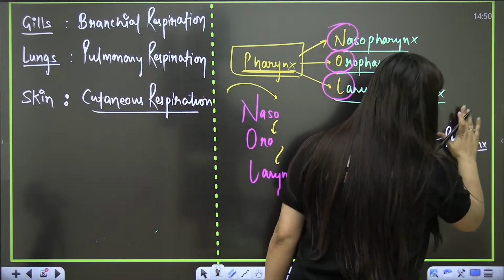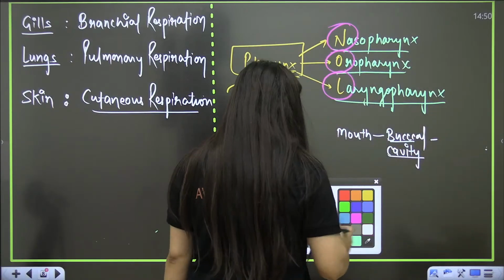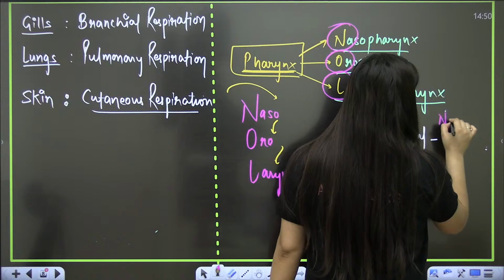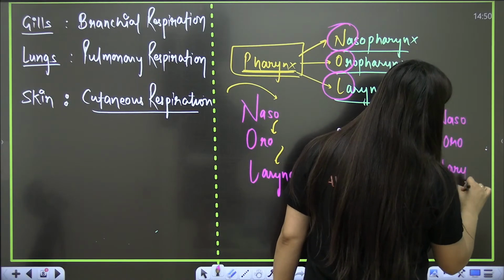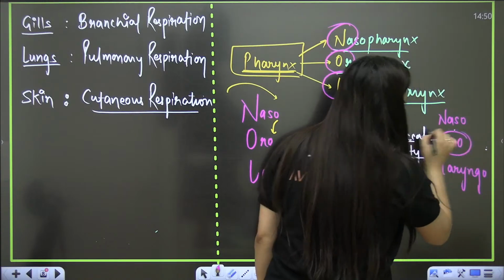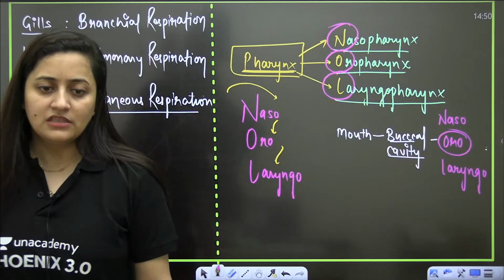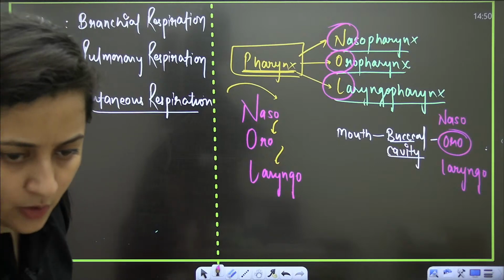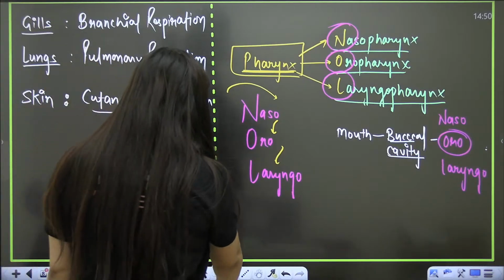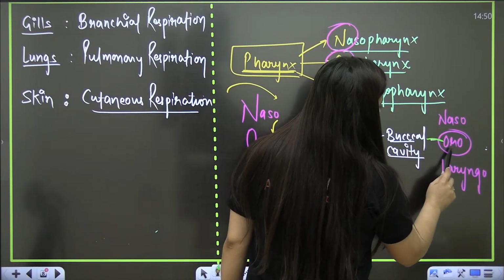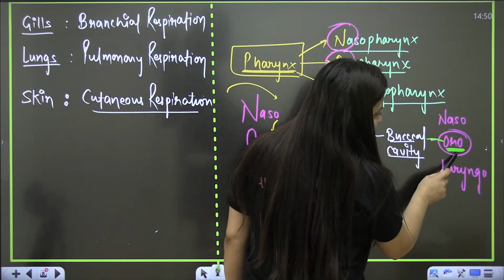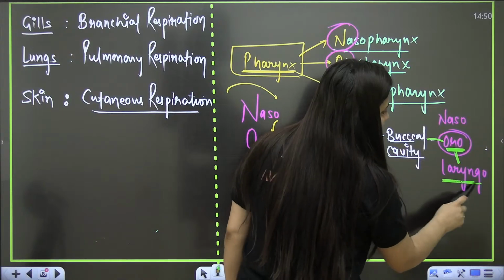It is common for food as well as for air. We have three parts of the pharynx: the nasopharynx, the oropharynx, then the laryngopharynx. It is the oropharynx that will receive both the food and the air first. Then that will go to the laryngopharynx.